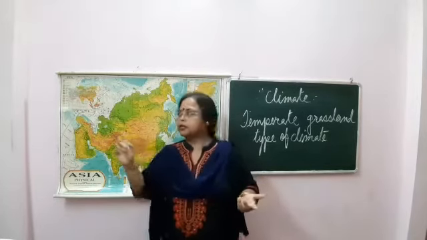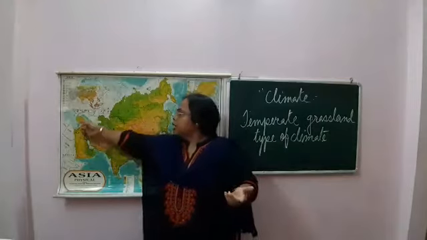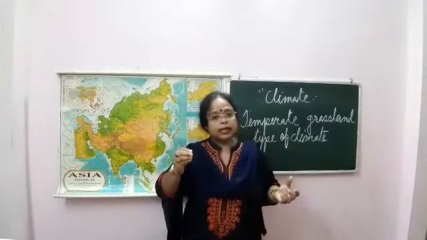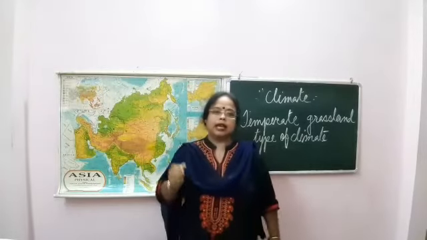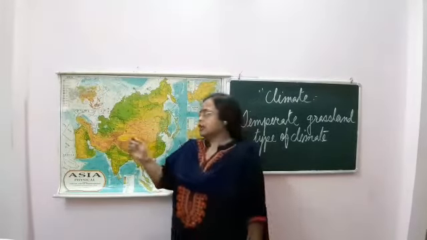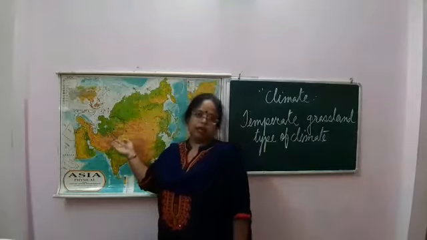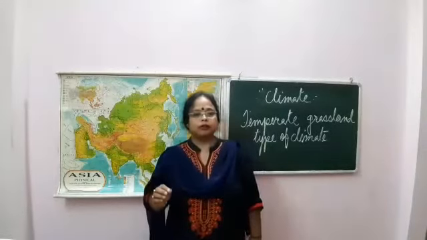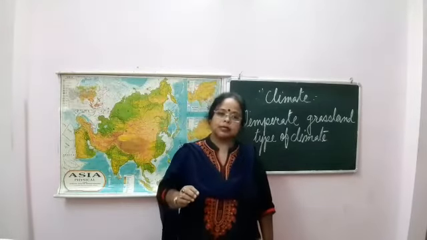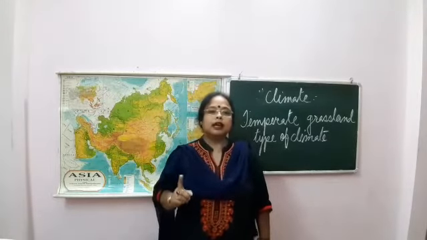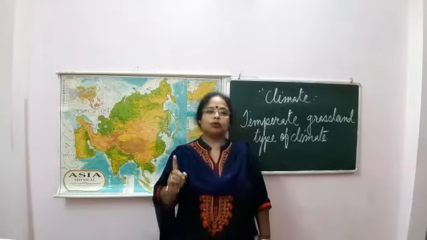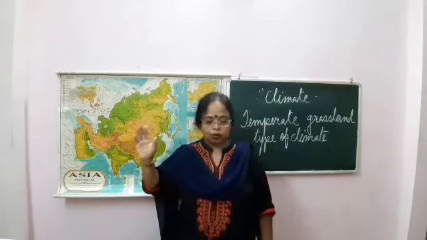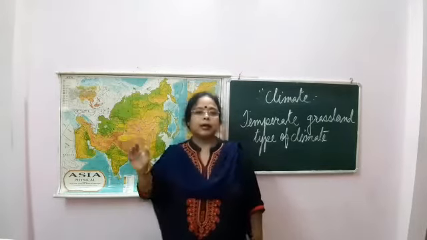Westerlies generally come from the Mediterranean Sea. Whenever they come from the sea, they bring moisture, and as they bring moisture from the sea, they shed some moisture here, and it brings rainfall. Annual rainfall varies from 25 centimeters to 75 centimeters. But remember that here in winters cold winds blow in the northern side.